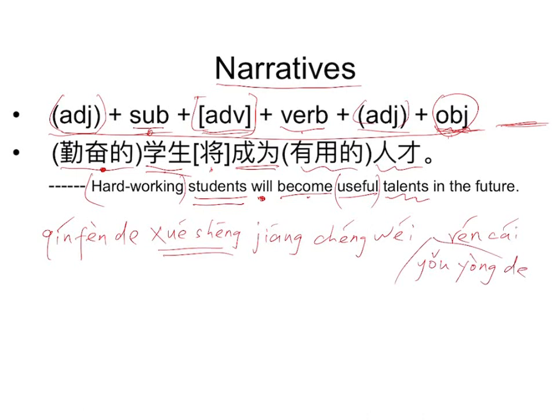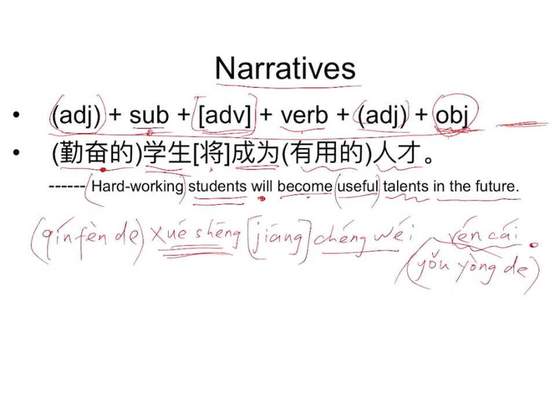So how do you read the sentence in Chinese? 勤奋的学生将成为有用的人才, then the period, right? Okay. How about this part?